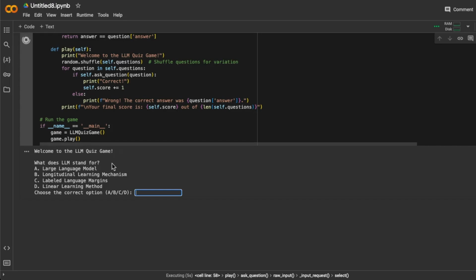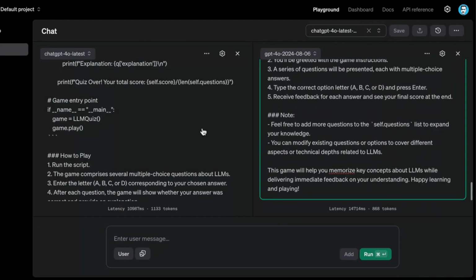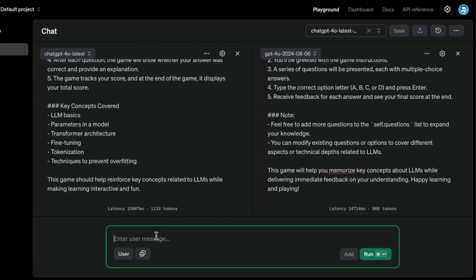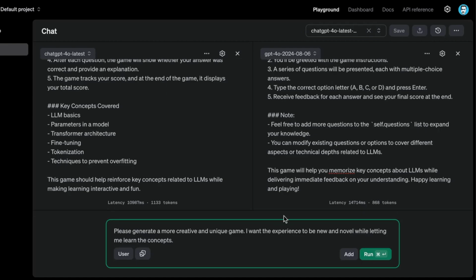And again, it gives me this multiple choice and I can select. I don't really like this output from what I can tell. The game is pretty simple and it's not really that creative. So something that I can do is give it a follow-up. This is what generally works with the other models like Gemini 1.5 Pro experimental. So I'm just going to give it some feedback, and hopefully with the feedback, it can revise the code and generate a better game that's more creative.